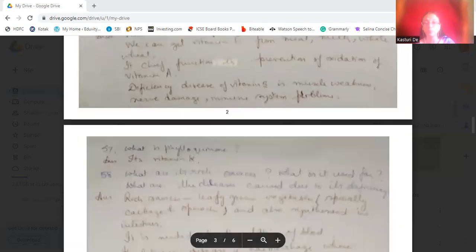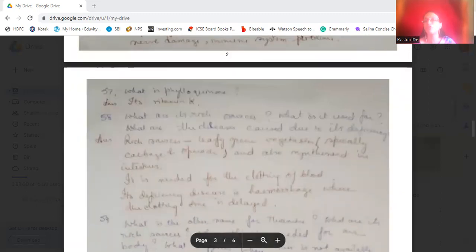Then what is phylloquinone? It is vitamin K. And what are its rich sources? What is it used for? What is the disease caused due to its deficiency? So vitamin K is phylloquinone. It's found in leafy green vegetables, especially cabbage and spinach, and is also synthesized in the intestine.